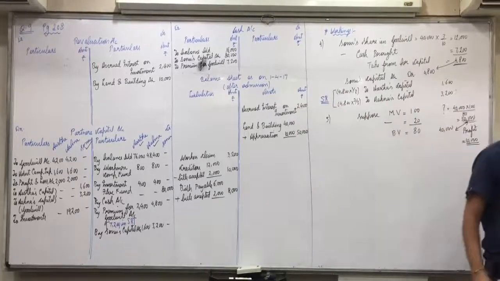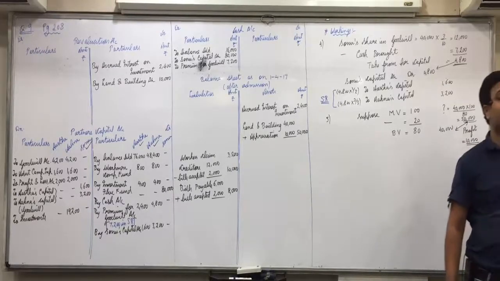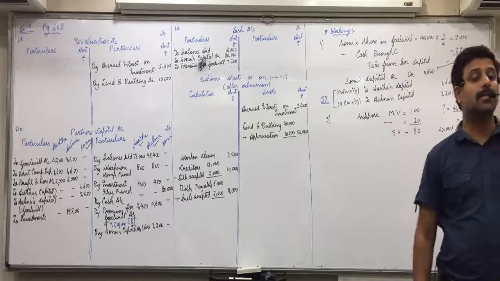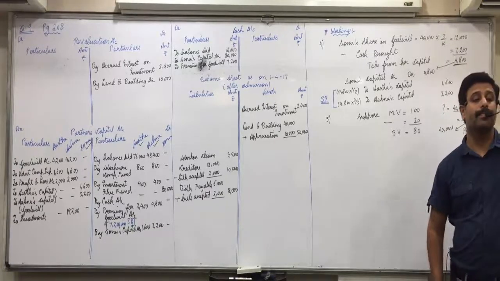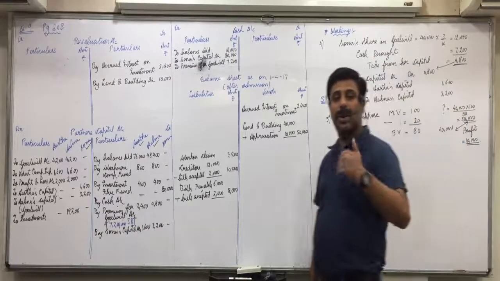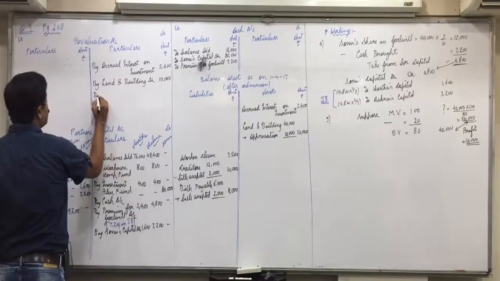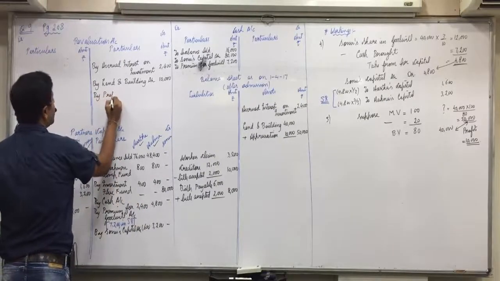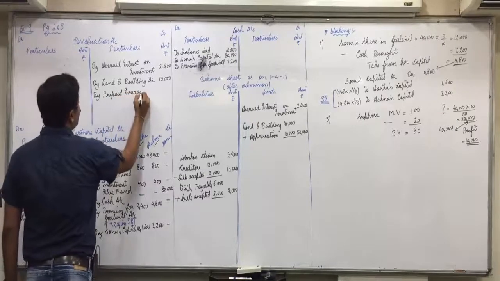Further, out of insurance premium paid, 4,800 is for next year. Yes, next year means prepaid. Prepaid insurance premium account debit to revaluation. Two revaluations, so credit side by prepaid insurance premium 4,800.